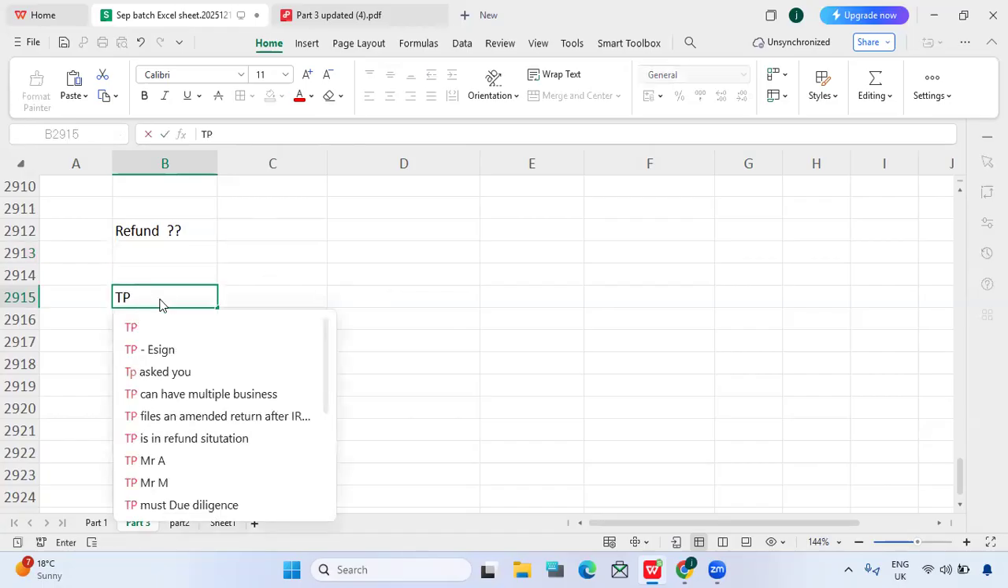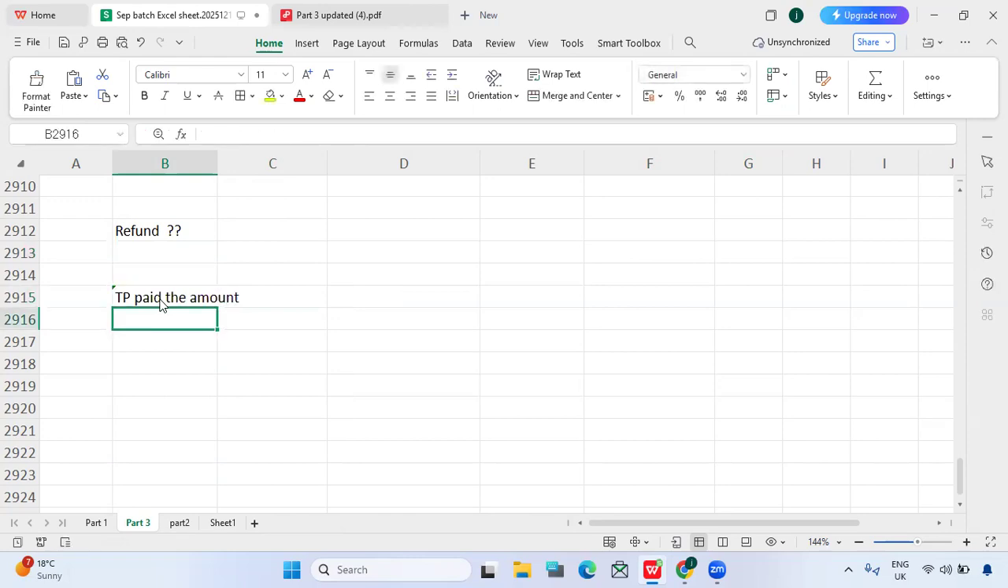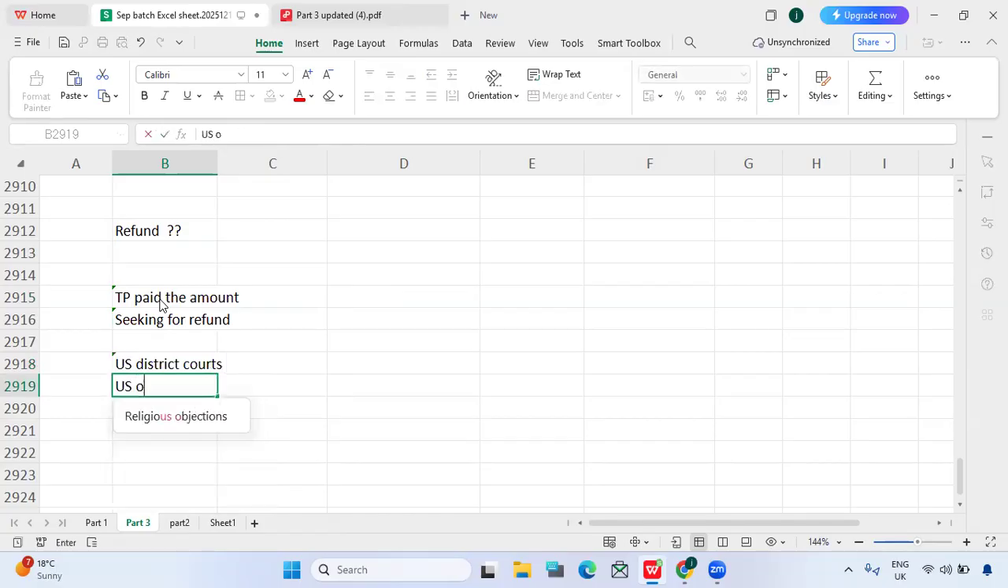So the taxpayer paid the amount already and is seeking a refund. He cannot do that in Tax Court. Where can he approach? In refund cases, we have US District Courts, or you can go to the US Court of Federal Claims. In that case, he can file a petition. But in the Tax Court, he cannot file only for a refund.